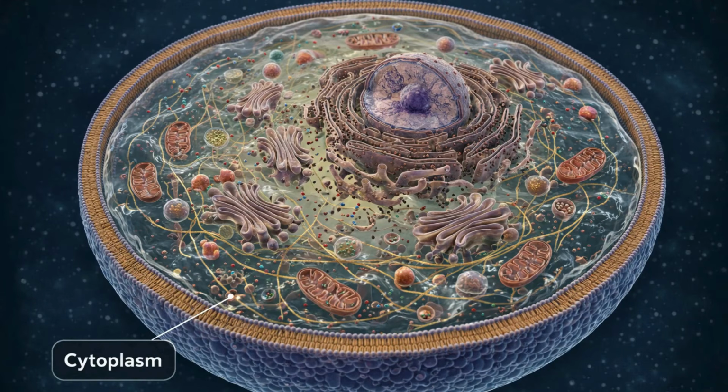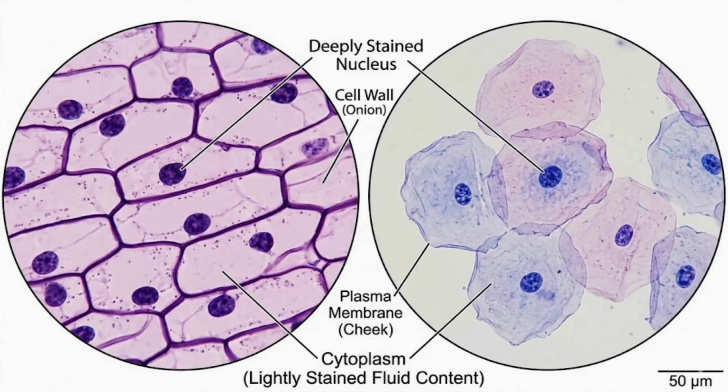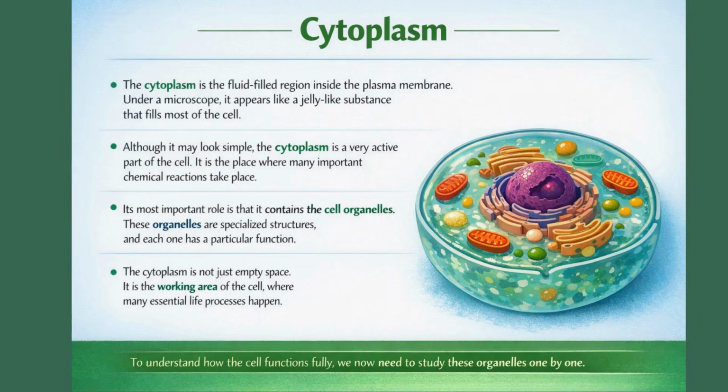Cytoplasm. Now, let's talk about the space that fills the cell, the cytoplasm. When we look at a slide of an onion peel or human cheek cells, we see a large region of each cell that takes up very little stain. This is the cytoplasm. It is the fluid content found inside the plasma membrane. Think of the cytoplasm as the living soup of the cell. It isn't just empty space. It contains many specialized structures called cell organelles.